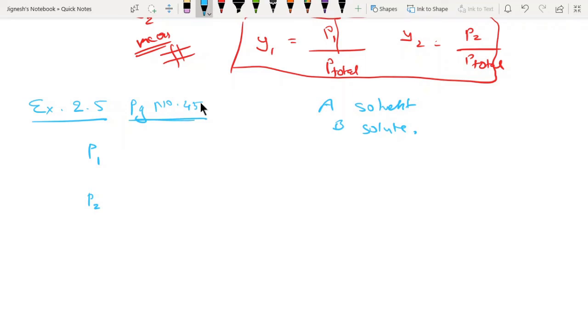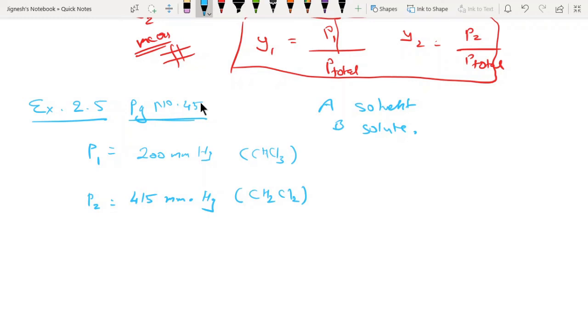Vapor pressure of chloroform, CHCl3, and dichloromethane, CH2Cl2, at 298 Kelvin are 200 mm and 415 mm of Hg. So the greater is 415 mm of Hg. So dear students, what can I do? I can write this as P2, respectively. It means this will be dichloromethane, and the 200 millimeter of Hg will be of chloroform, which has the formula CHCl3.